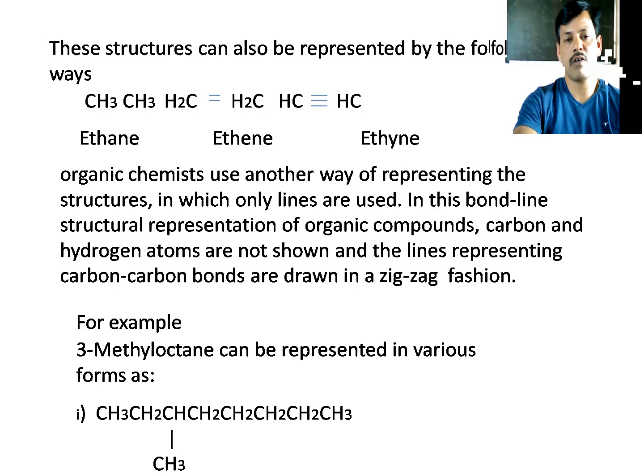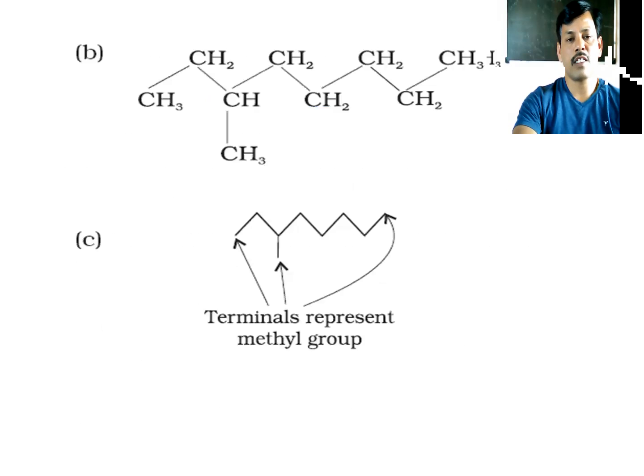Whereas in ethyne or acetylene, there are two carbons and two hydrogens, with the two carbons bonded by a triple bond. So single bonding in ethane, double bonding in ethene, and triple bonding in ethyne. There are many more examples also, and bond line structure representation in organic compounds is very important. So we go to another slide.